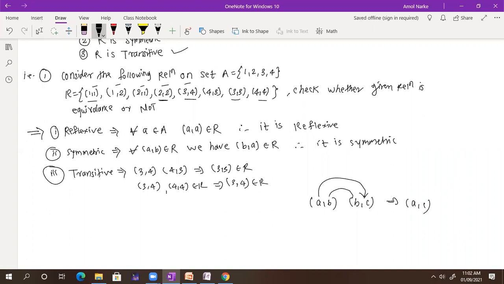Sir, suppose there is (2, 1) and (3, 4). So I just write down here. Suppose you are saying in here it belongs to (2, 1) is also there and (3, 4) is also there. Yes, sir. So we have already, no? (2, 1) is also there and (3, 4) is also there. So there should be (2, 4), no?